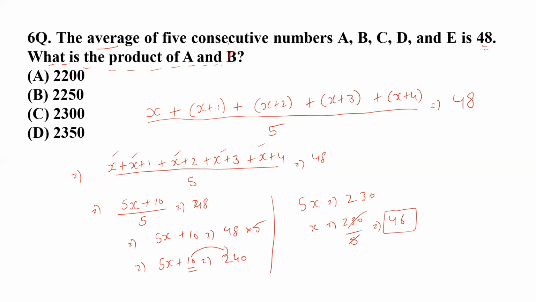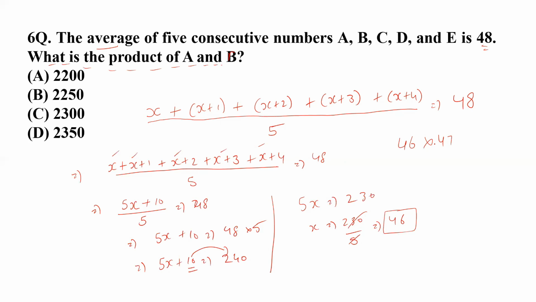So we have been asked to find the product of A and B. So I'm just going to find the product. Okay, we know that A is x, so B is x plus 1. So A is 46 and B should be 47.